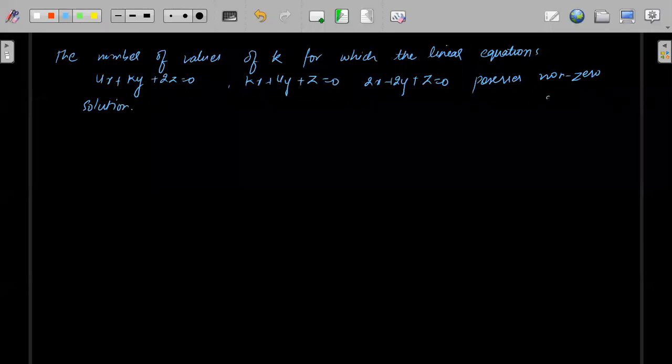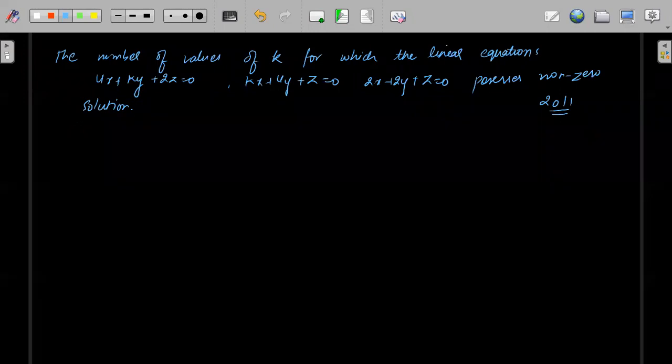This question was asked in 2011. A very simple question. You have 2x plus 2y plus z is equal to 0, kx plus 4y plus z is equal to 0, and 4x plus ky plus 2z is equal to 0.